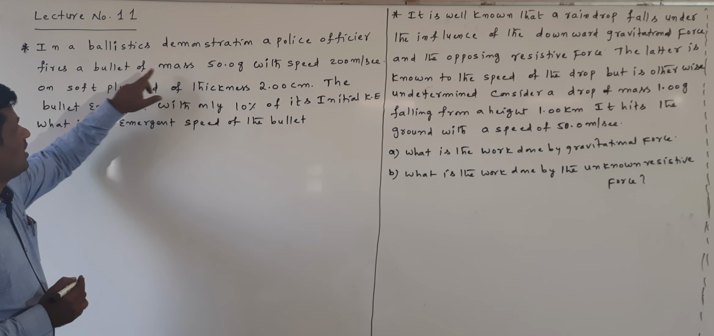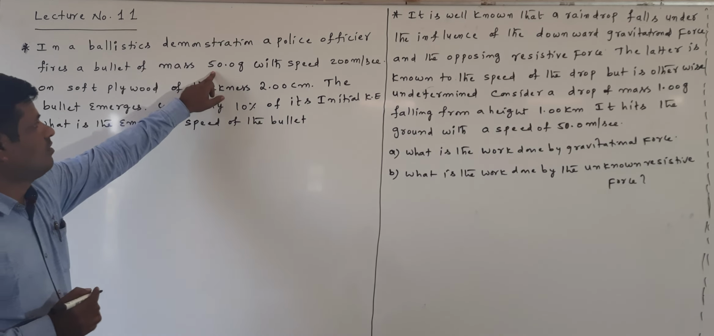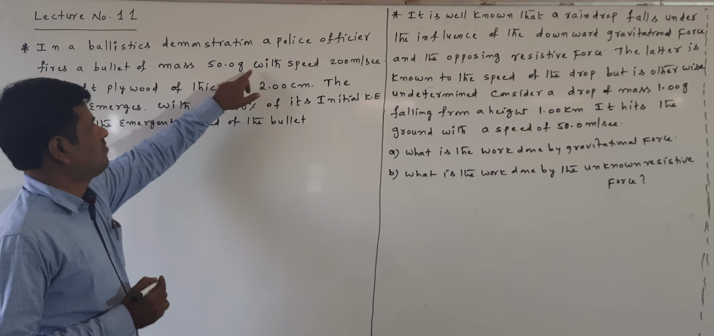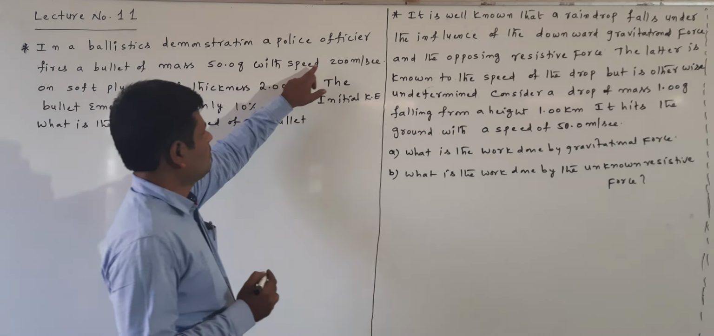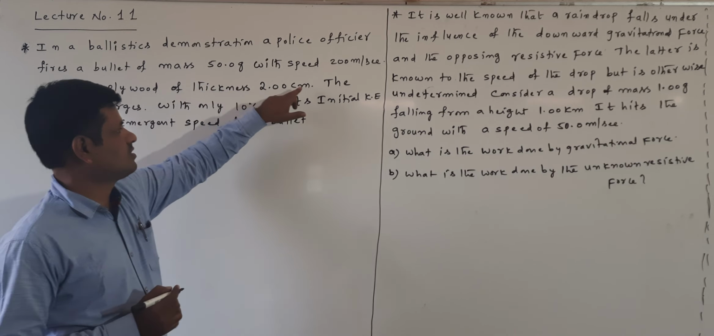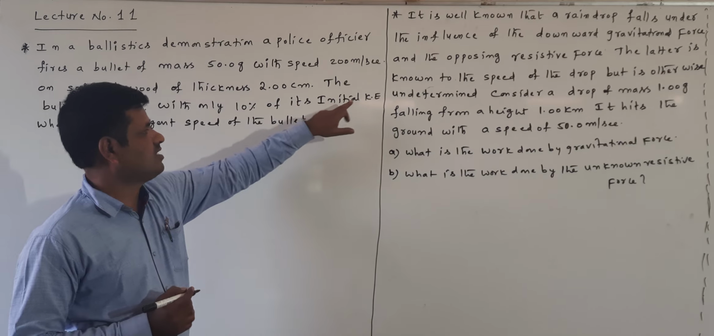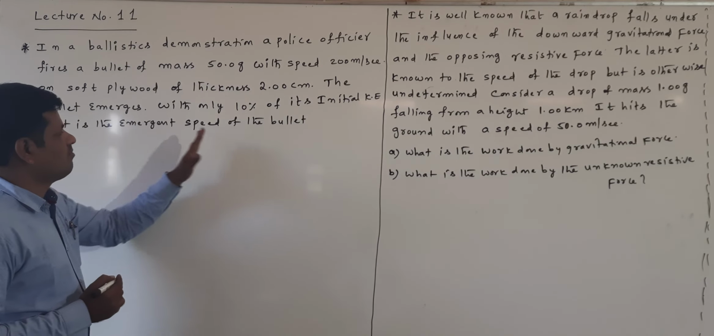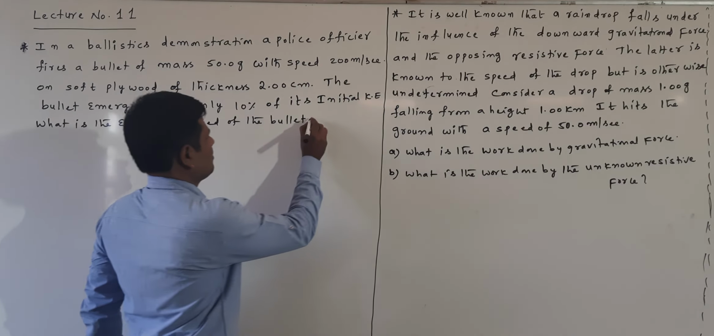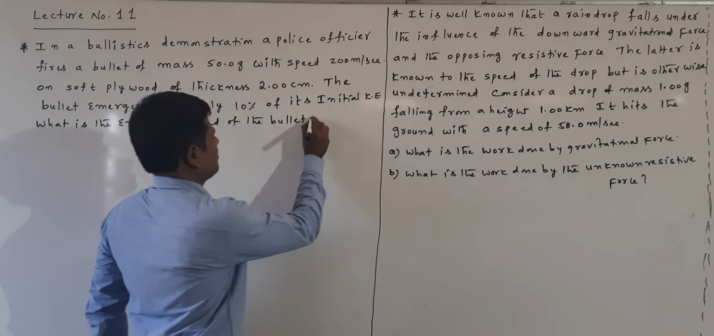Today we will discuss some numericals. First numerical: in a ballistics demonstration, a police officer fires a bullet of mass 50.0 grams with speed 200 meter per second on soft plywood of thickness 2.00 centimeter. The bullet emerges with only 10% of its initial kinetic energy. What is the emergent speed of the bullet? This is the first numerical.